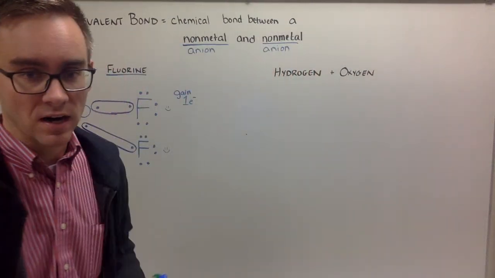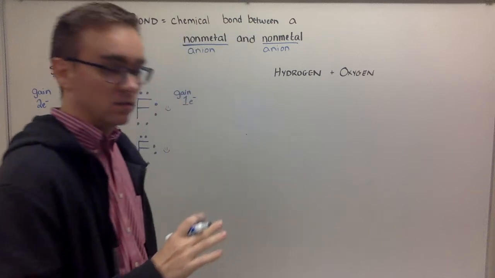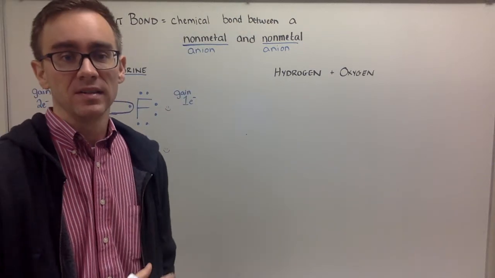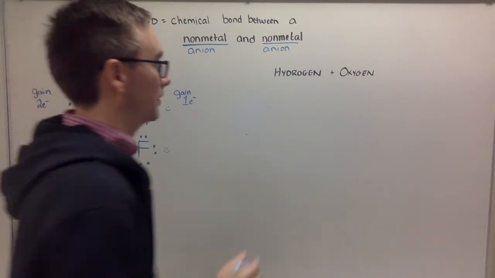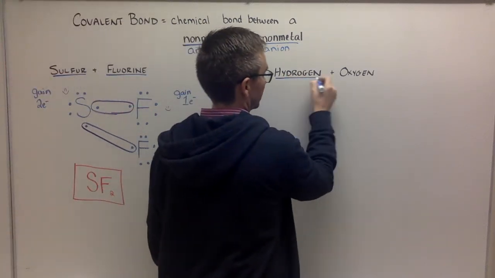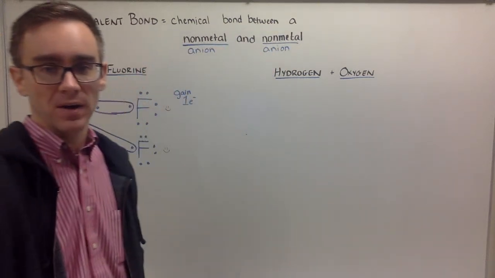Let's try hydrogen and oxygen here. First of all, hydrogen, remember, is on the left side of the periodic table, but it is a non-metal. And oxygen is clearly a non-metal. So we have a covalent bond here.